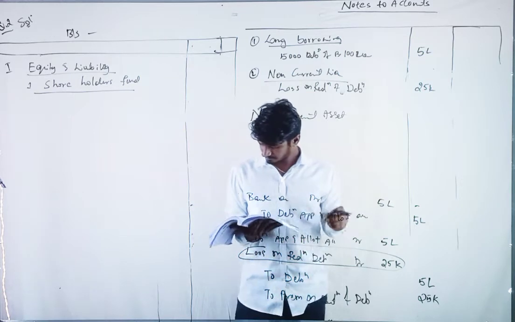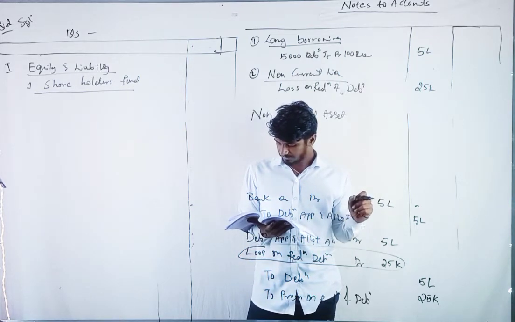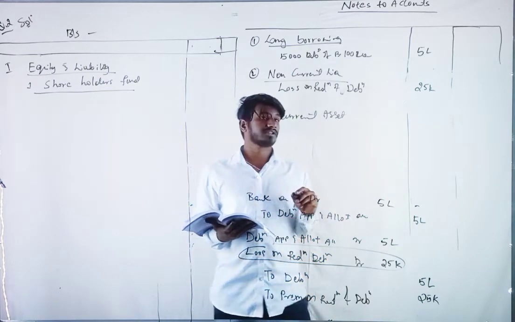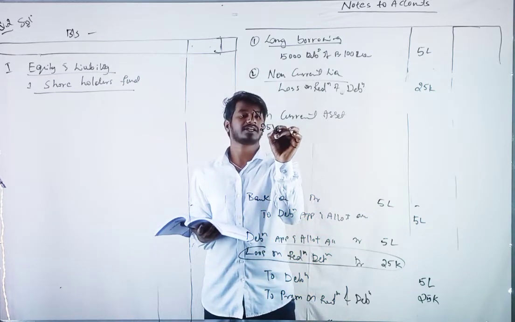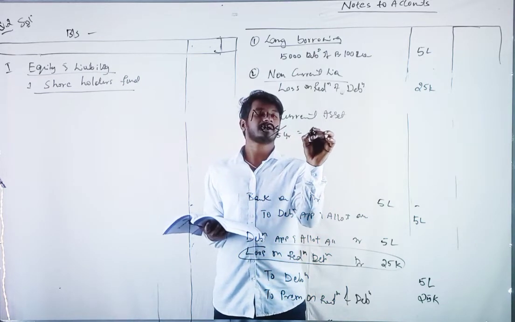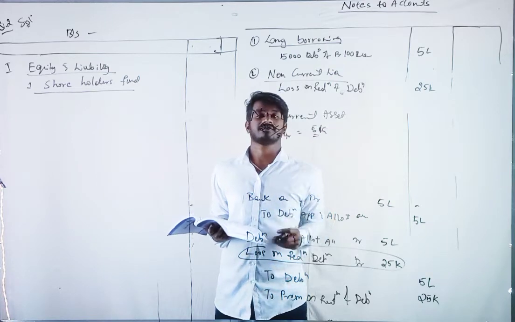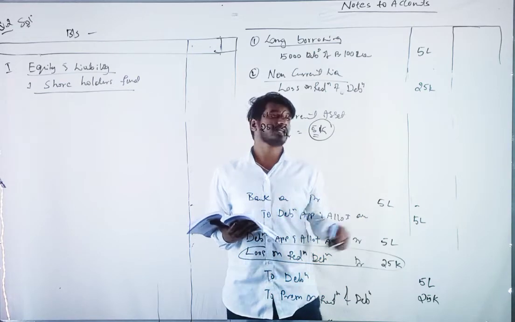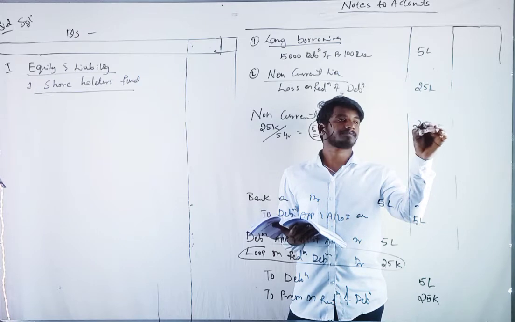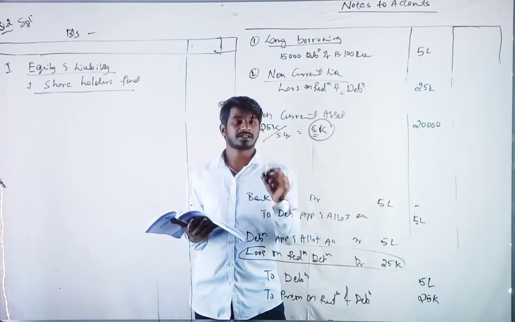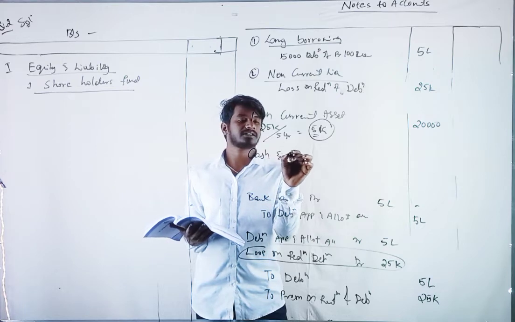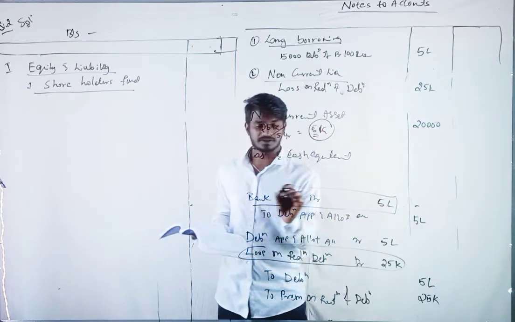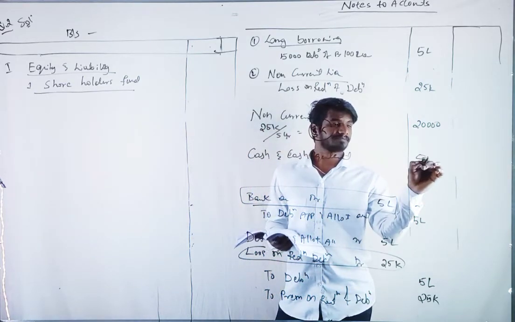And in the assets, show it as non current asset. Whatever loss we have taken, we should equally write off. 25,000 divided by 5 years means per year it is 5,000. This 5,000 we show in the other current asset, remaining 20,000 in the non-current asset. And cash and cash equivalent, we have 5 lakh rupees in the bank.